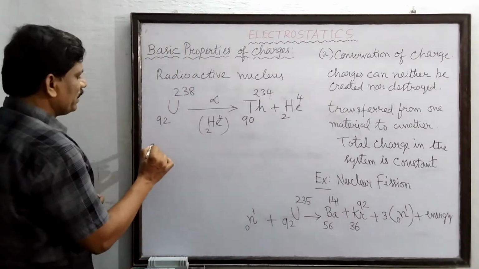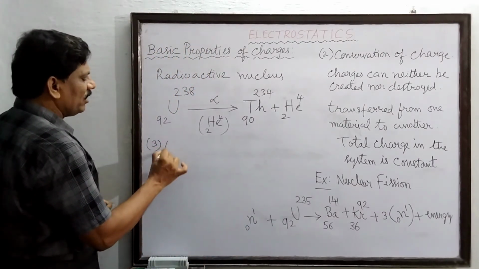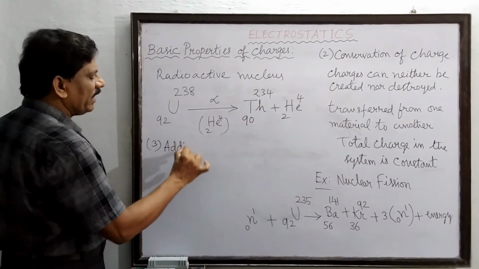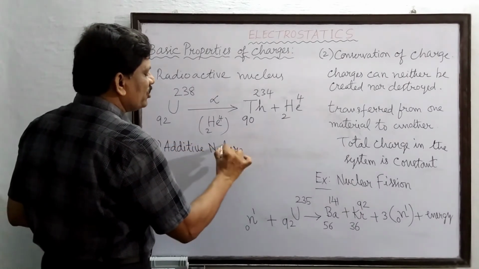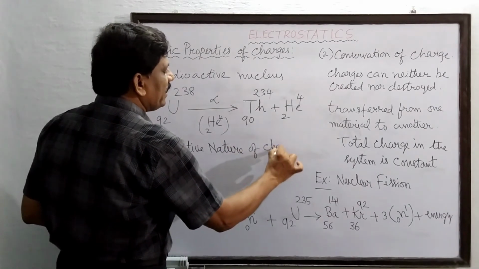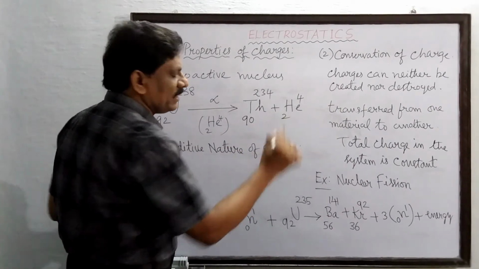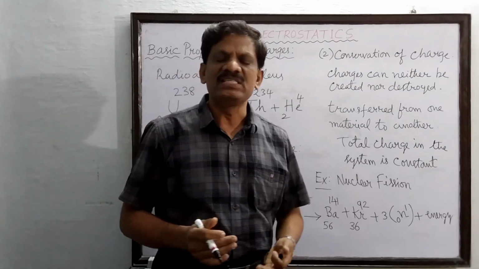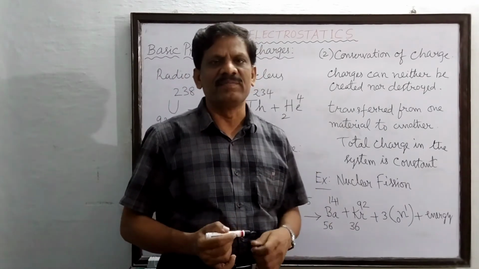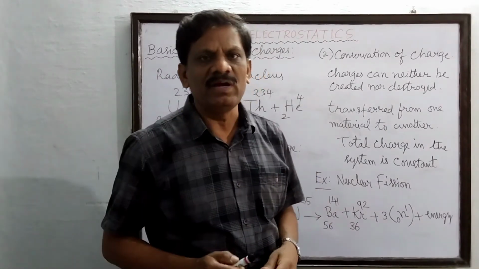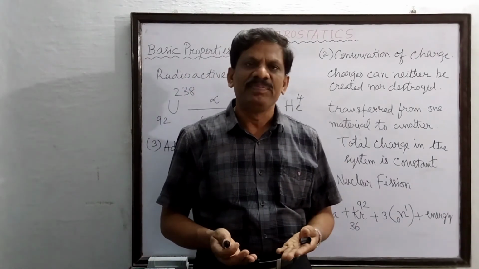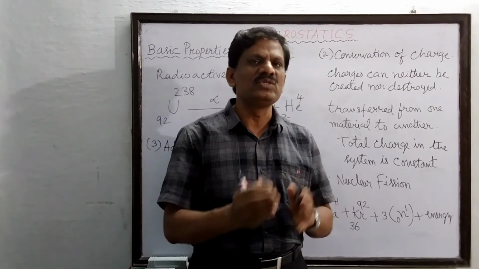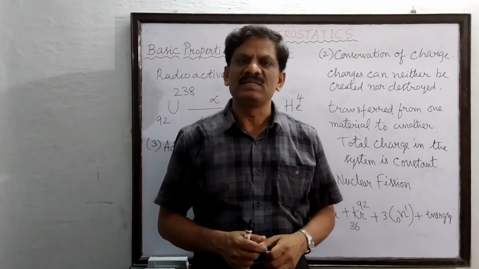And one more basic property is there, that is called the additive nature of charge. It is like adding numbers. So we add some positive numbers and negative numbers. For example, you add 5 and minus 2. When you add 5 and minus 2, the answer is 3. Like that, when you add minus 2 and minus 3, the answer is minus 5.